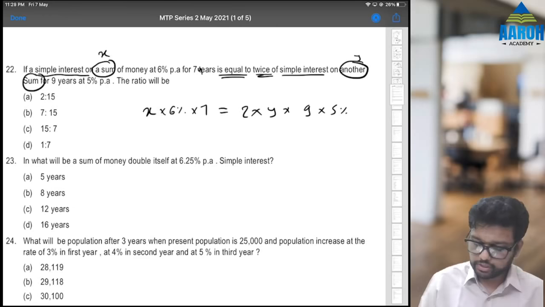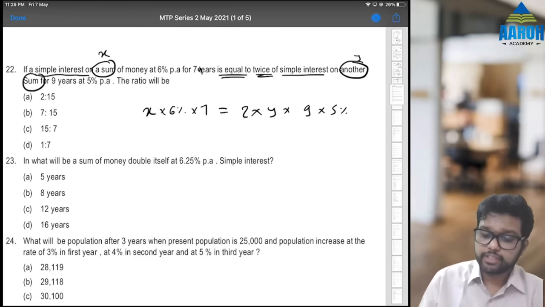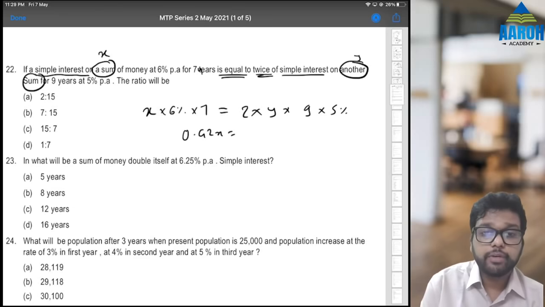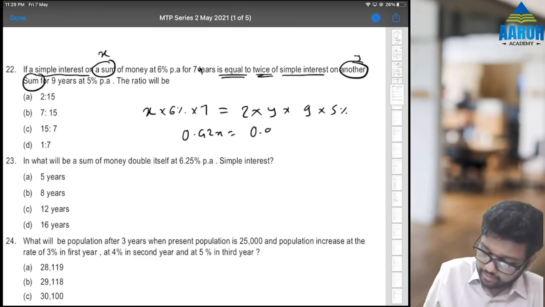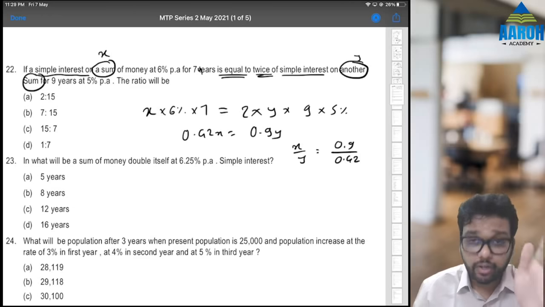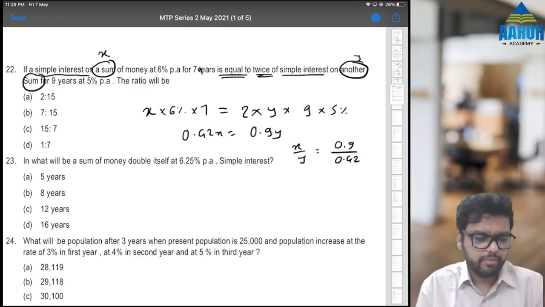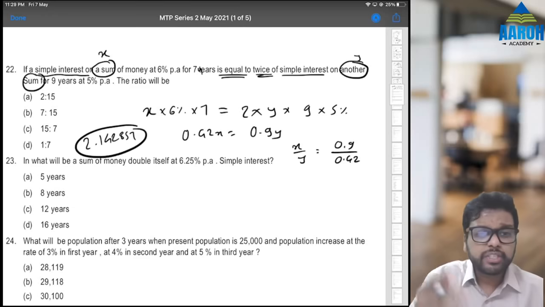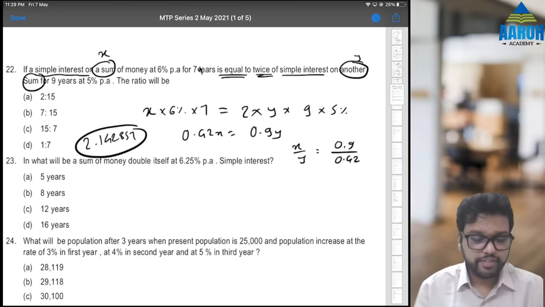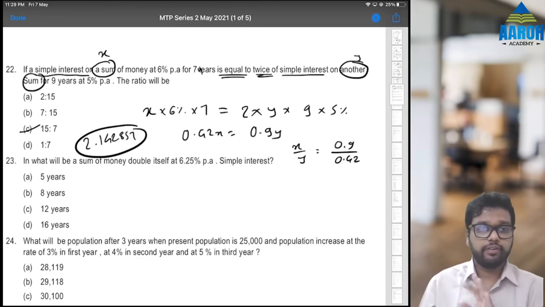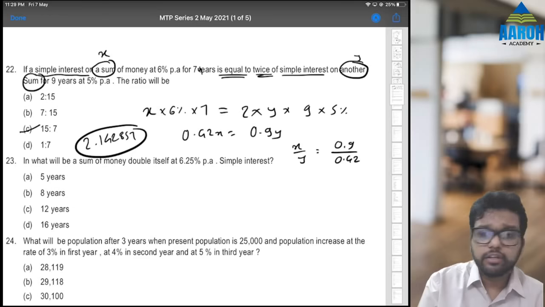So first of all, let's rearrange this. 7 into 6% is 0.42x, which is equal to 9 into 5% into 2, so 0.9y. So x by y will be 0.9 by 0.42. Either simplify it or just do it on calculator. 0.9 by 0.42 is 2.142857. So check which option gives that. 15 by 7 gives that. Check. 15 by 7 is 2.142857. Let's proceed. Just a second.